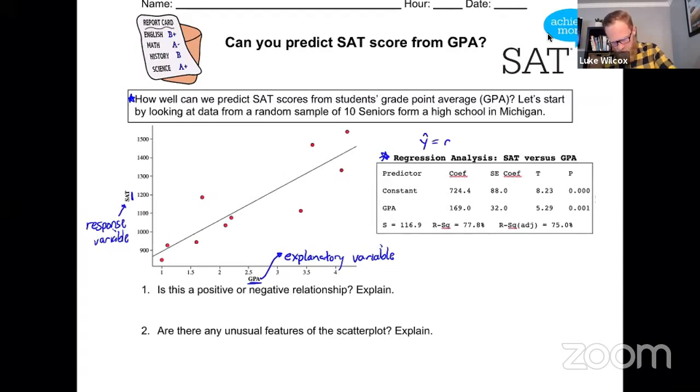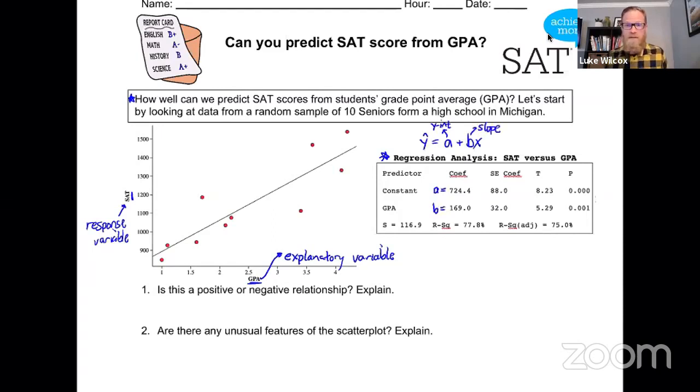I know I showed you in the homework problem that this is the typical form that we use, right? Y hat equals a plus bx. Now that a value is the first number that's given to you in the computer output, and the b value is the value that's right below it. And that's going to give us the numbers that we need in order to write the equation for the line of best fit. Now I'm just going to give you that quick reminder again that the a value is the y-intercept and the b value is the slope.